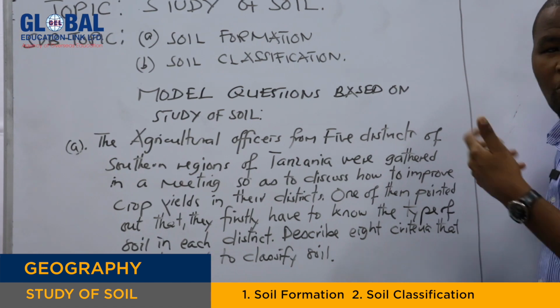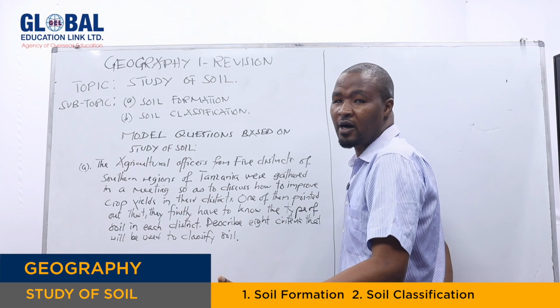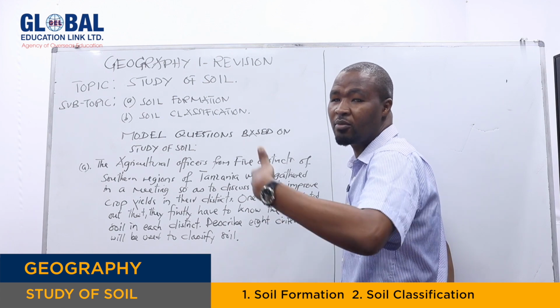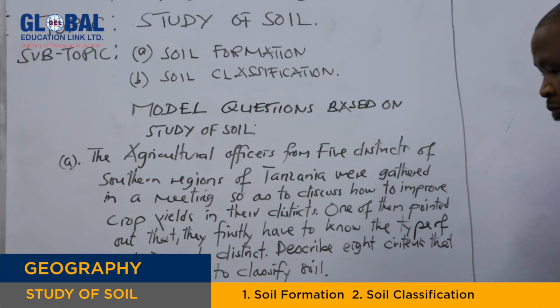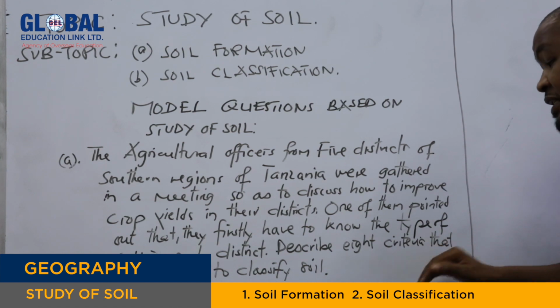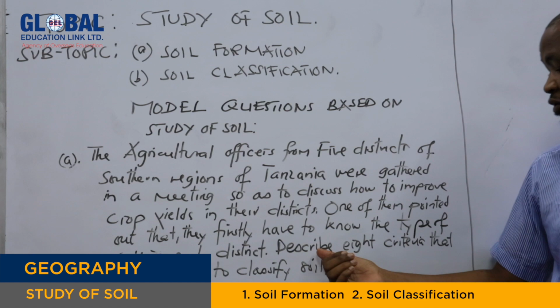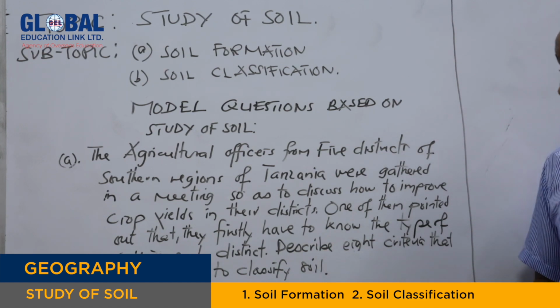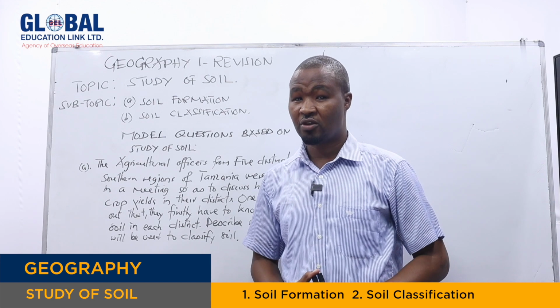How are you going to know which type of soil is good for agricultural activity so that they may yield more and more crops? That's why the question said, describe 8 criteria that will be used to classify the soil. So we have to mention or explain 8 criteria that may be used to classify the soil.